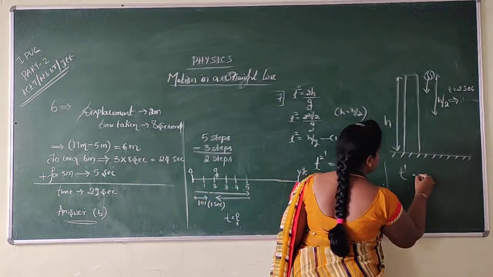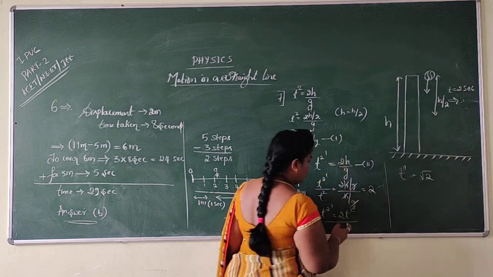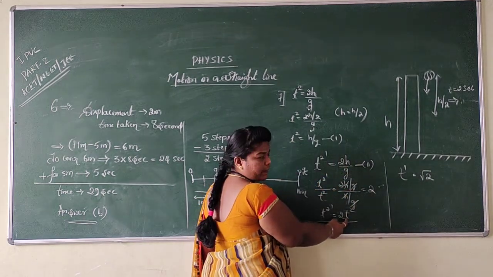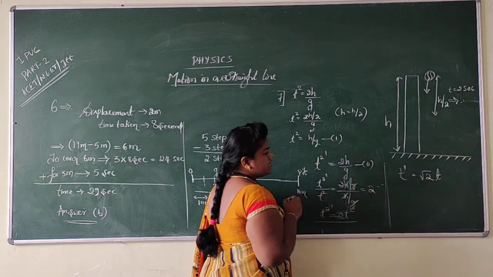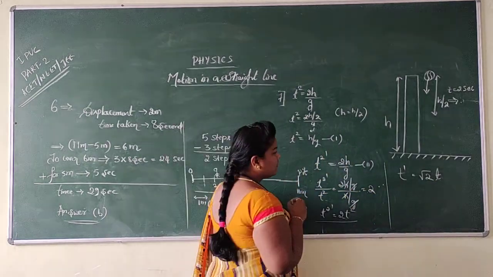So t dash becomes equal to square root of 2 into square root of t square. The square and square root cancel, and t remains. So t dash is equal to root 2 into t.